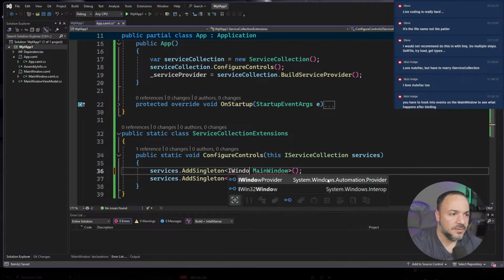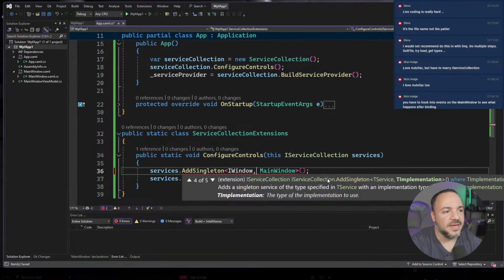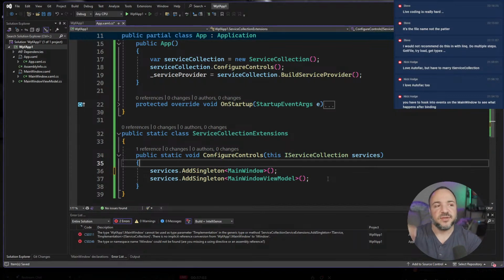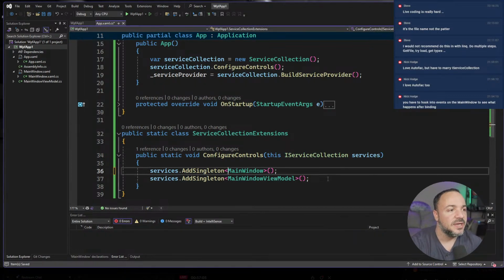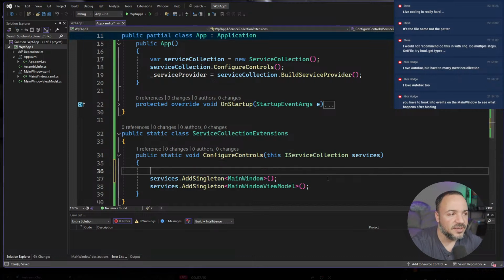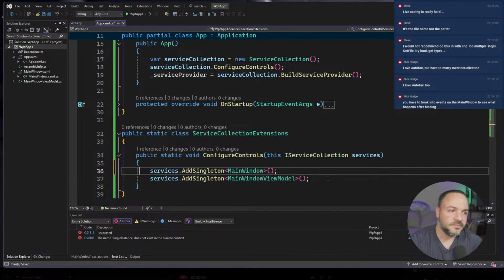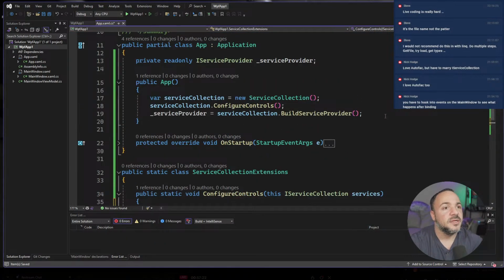If we had an iWindow, I think you can do this kind of thing where you say, when someone asks for the interface, give it this implementation. Add singleton is kind of like an AutoFac. You had to do dot, was it as singleton? Or no, it was single instance. You would do this kind of thing in AutoFac after your registration. But with Scrutor, let's see what we have. So I'm going to get rid of that.